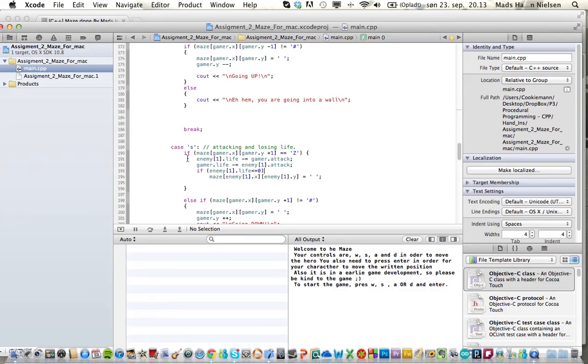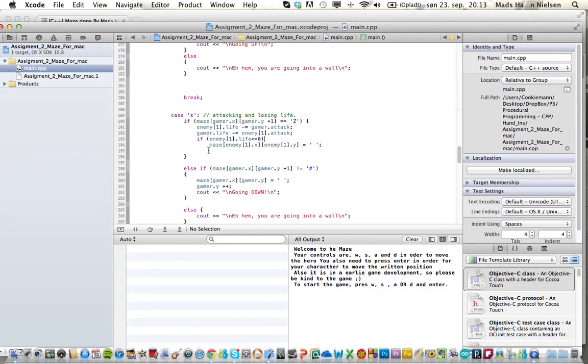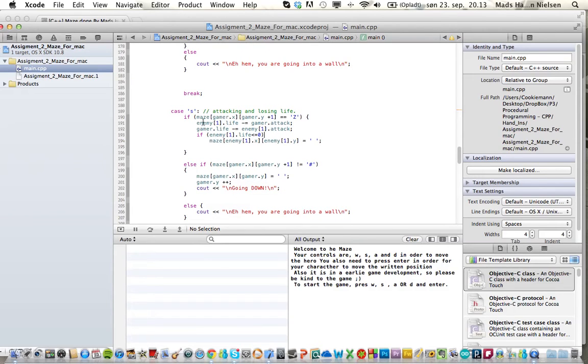Again, we have two if statements, one nested inside one of the if statements, and then we have the else and else. So when I press S, if that is the set, the enemy one, the set life is reduced by my gamer attack, and vice versa, my gamer life is minus or equal to the enemy's attack.